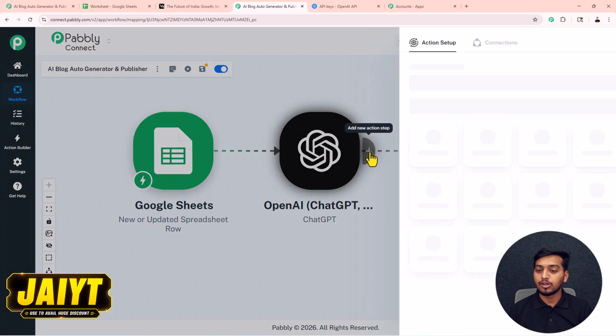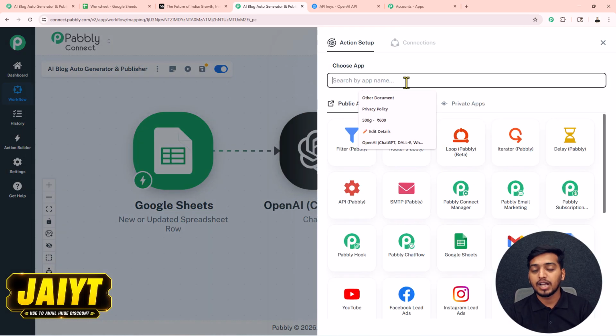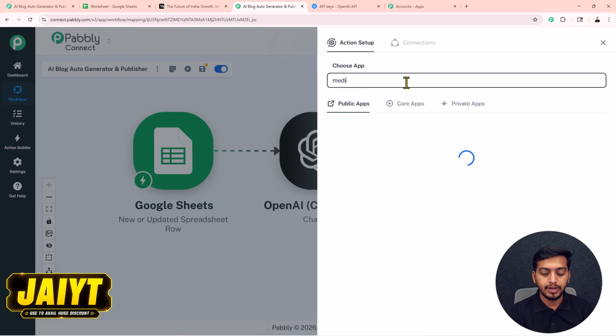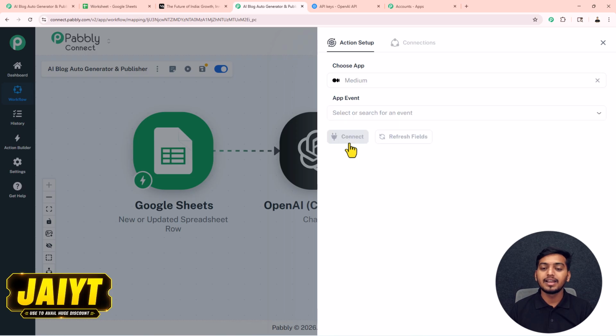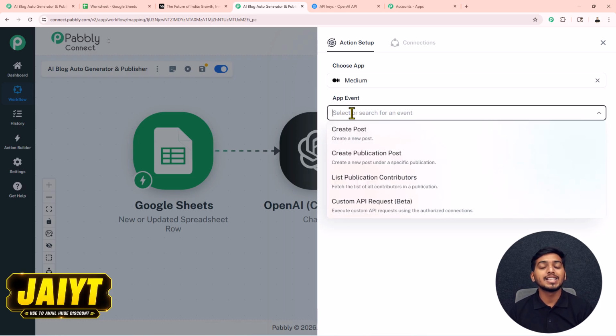For that, we have to click on this plus button. Then as we want to post our content inside Medium, so I will search for Medium. But if you want to post your content anywhere else, you can also select that application by searching it inside the search box. Search for your application, select it. Then for this application event, I want to create a post, that's why I will select this create post.